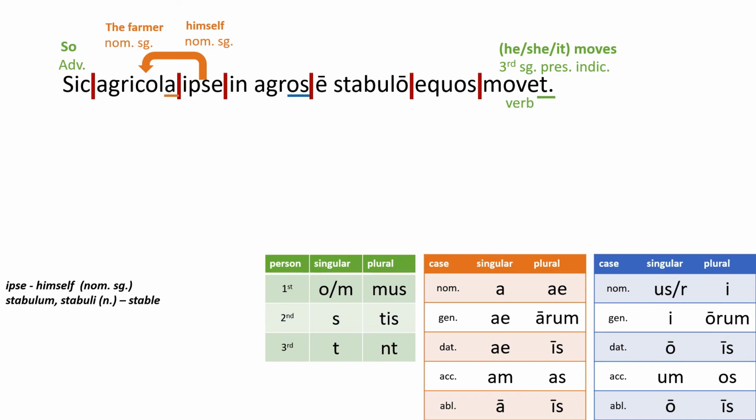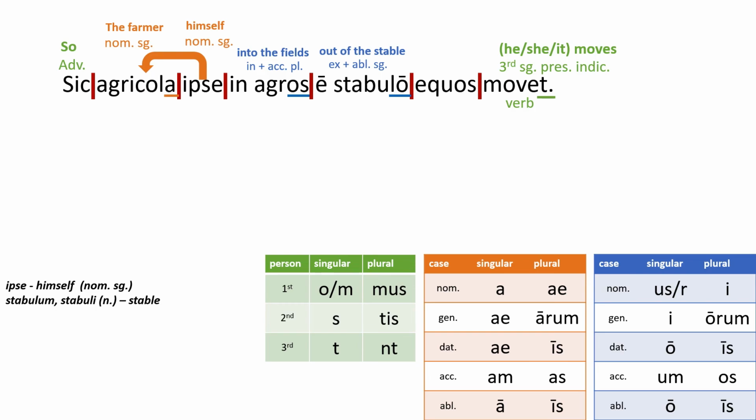In agros. Is this in accusative or in ablative? The OS tells us. That's in accusative. It's not just in the fields, it's into the fields, motion toward. E stabulo. X has to be followed by the ablative. So when I look at my chart and I see the O in the dative and ablative, I can immediately rule out the dative. The preposition E or X can only be followed by the ablative. So this is E plus ablative singular. The definition is given to us down below. It means out of the stable.